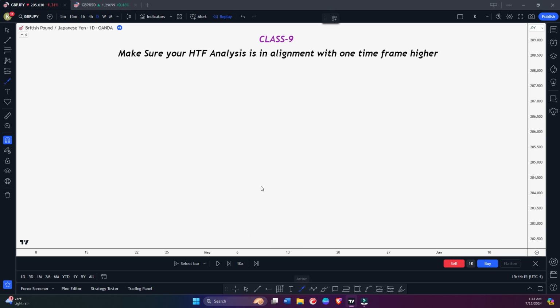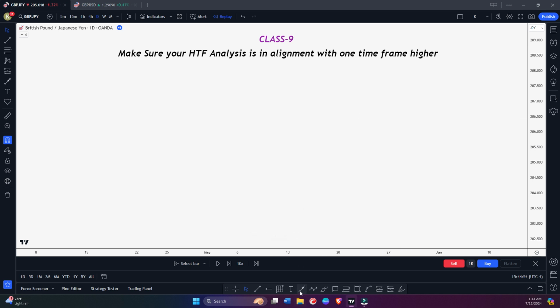Today we are going to discuss: make sure your higher time frame analysis is in alignment with one time frame higher. What does this mean? When we are analyzing the market on the daily time frame, for example marking a daily fair value gap, we make sure the weekly time frame, one time frame higher, is in alignment. If we are watching the daily time frame, we have to make sure that weekly is in alignment.